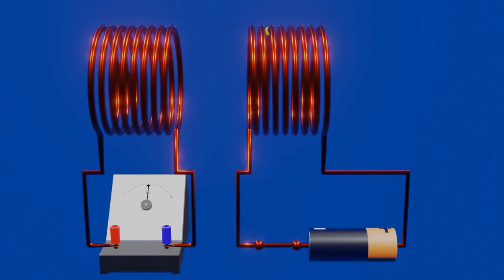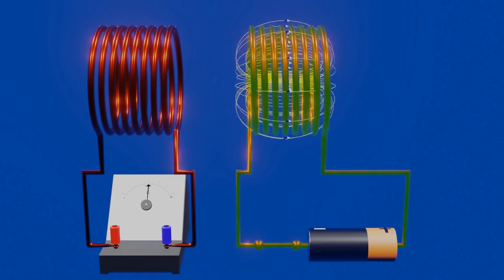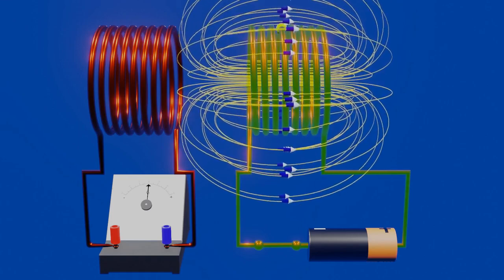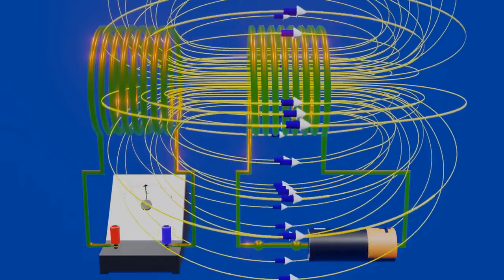When we close the circuit, electric current takes some time to reach its highest value. Because of electromagnetism, the coil also starts acting like a bar magnet. Thus, the magnetic field of the coil also changes from 0 to its highest value, in a way that the magnetic field lines of the coil start linking to the cross section of the adjacent coil.